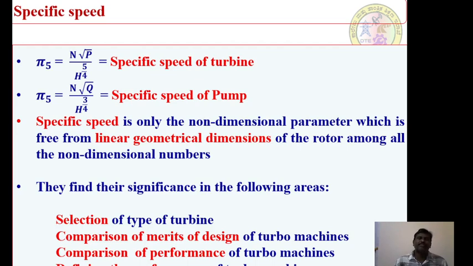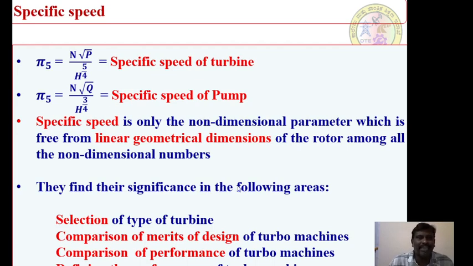The specific speed of a turbine is the speed of a geometrically similar turbine when the head of the turbine is 1 meter, which could develop a power of 1 kilowatt. Similarly, for a centrifugal pump, it is the speed of a geometrically similar pump which could deliver 1 meter cube per second of discharge against the head of 1 meter. Like this we have defined.